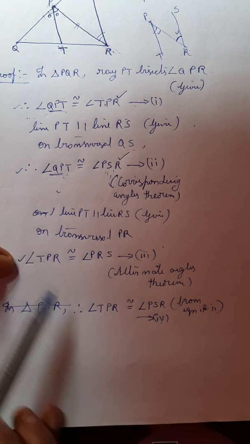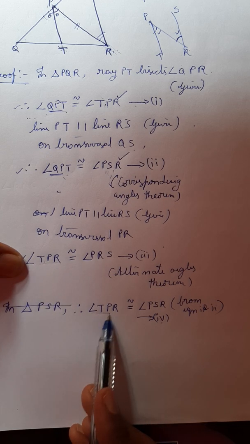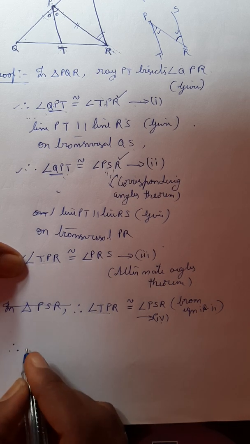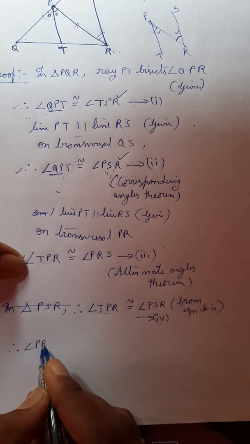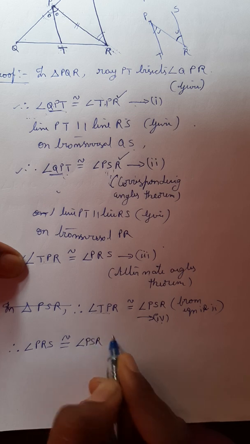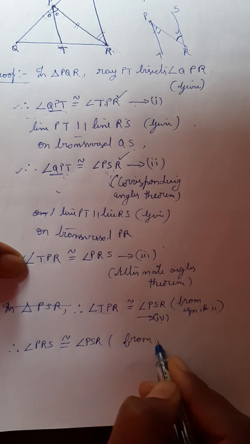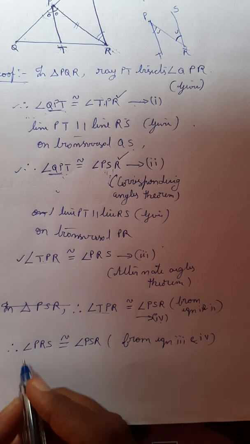Next you compare 3 and 4. Now TPR equals TPR, is it? Therefore angle PRS is congruent to angle PSR from equation 3 and 4.